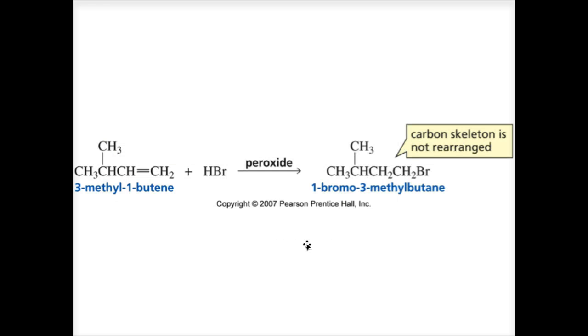As you would expect from the previous mechanism, the addition of hydrogen bromide to 3-methyl-1-butene in the presence of peroxide yields 1-bromo-3-methylbutane. Notice the bromine, which is going to become electrophilic, goes to the carbon with most hydrogens. And there it is. Because the addition of HBr in the presence of a peroxide forms a radical intermediate rather than a carbocation, the intermediate does not rearrange, as I said a second ago. A radical intermediate does not rearrange like a carbocation,